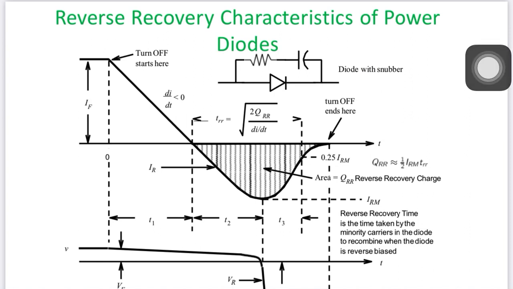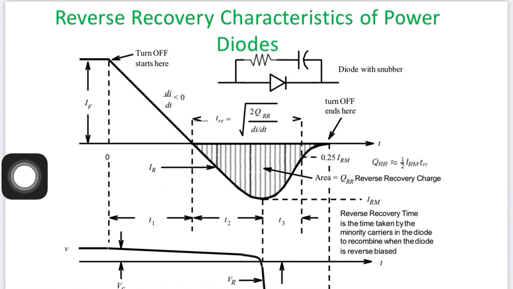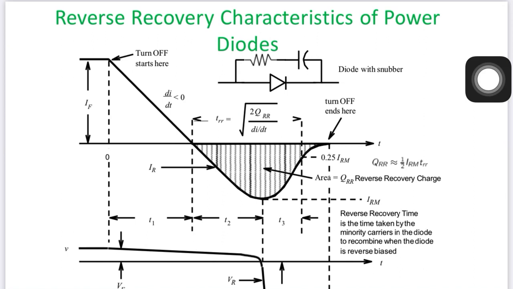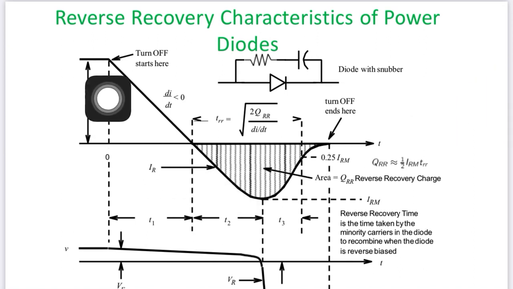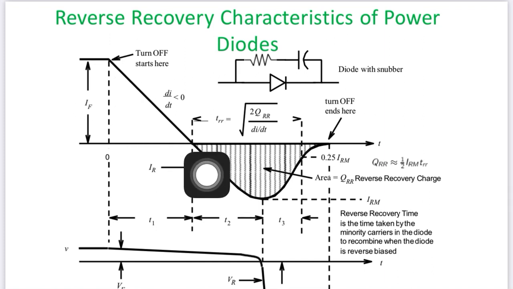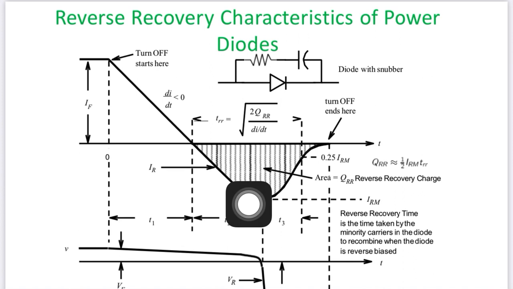So diodes are classified according to reverse recovery, because if the reverse recovery is less, that is called a practical or efficient diode. This is a positive current, and after 0 it becomes negative current, meaning current flows in the reverse direction.